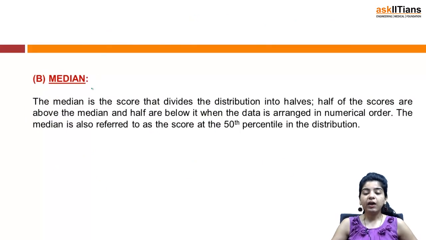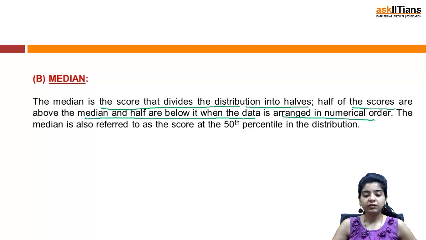Next concept that we have is median. We have discussed mean, we are discussing median, then finally we will be discussing mode. So the median is the score that divides the distribution into halves. Half of the scores are above the median and half are below it when the data is arranged in numerical order. This is important in case of median. Median is also referred to as the score of 50th percentile in the distribution.